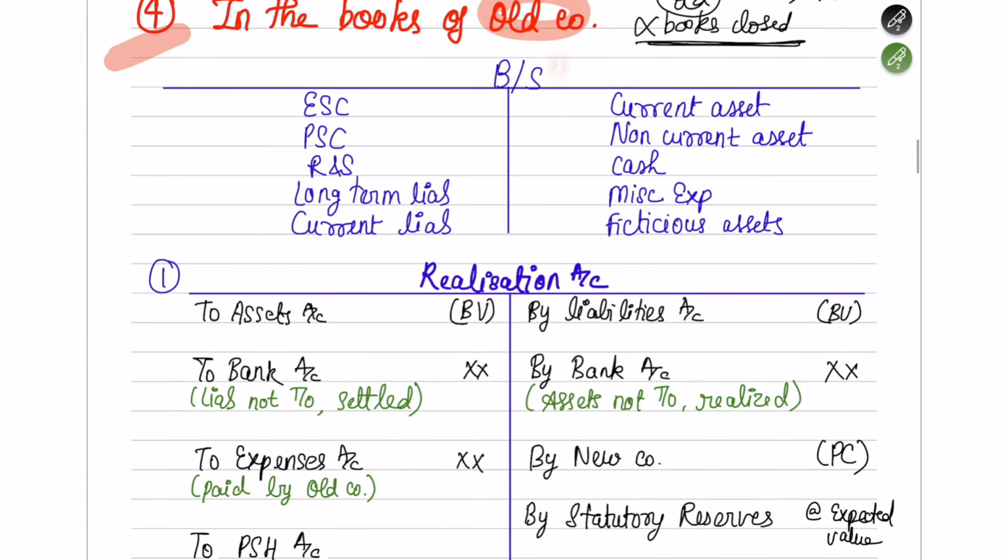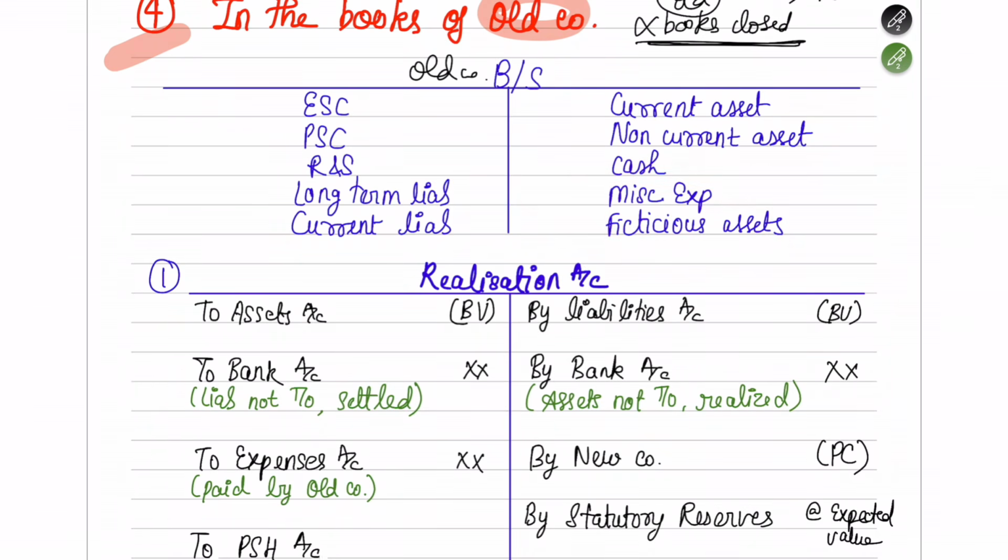For example, assume that the old company's balance sheet is given here, and these are the items in it. You have equity share capital, preference share capital, reserves and surplus. Apart from that, in liabilities, you have long-term liabilities and current liabilities. Then you have assets: current assets, non-current assets, as well as cash. And then you have some other kinds of assets, which are miscellaneous assets and fictitious assets. Why have I written these two separately? Because these need some separate or special treatment. That's the reason I've written them separately.